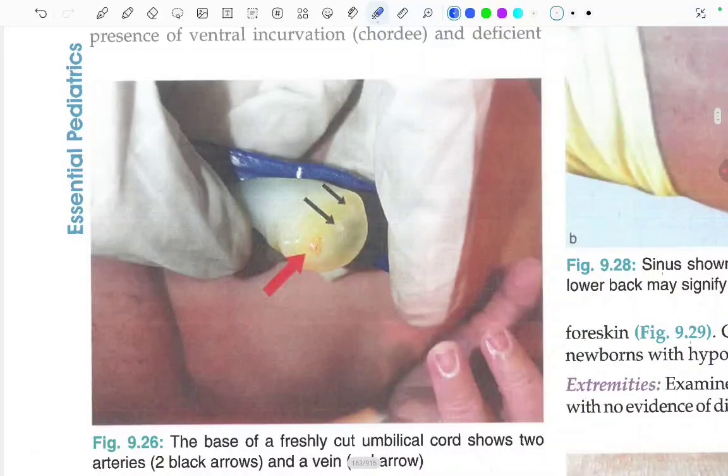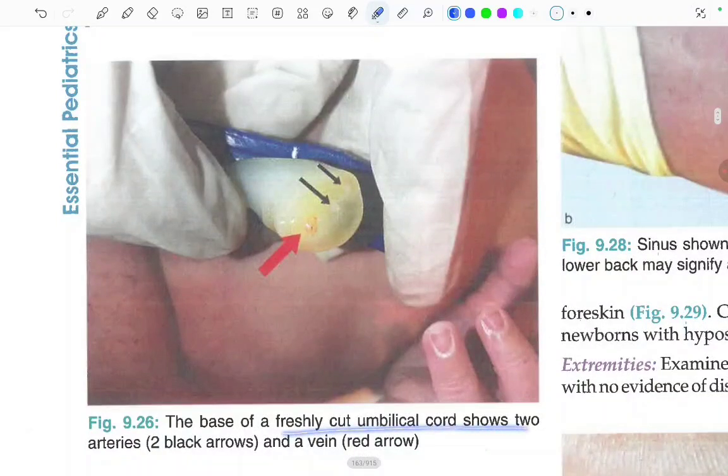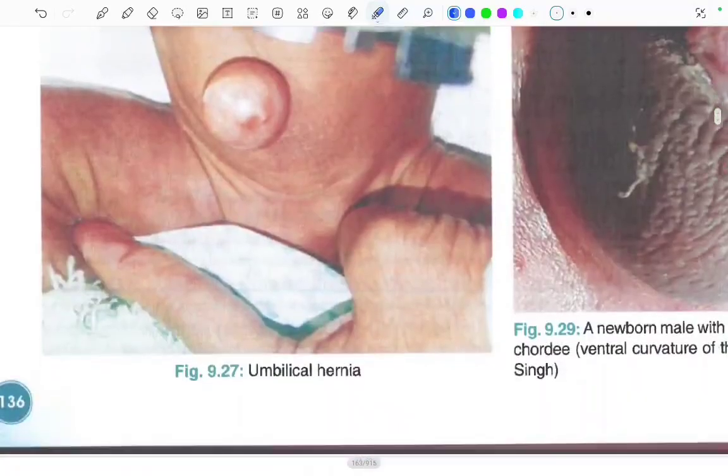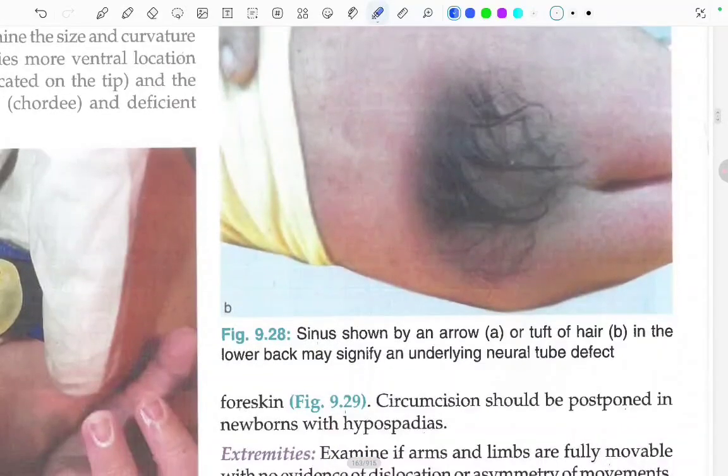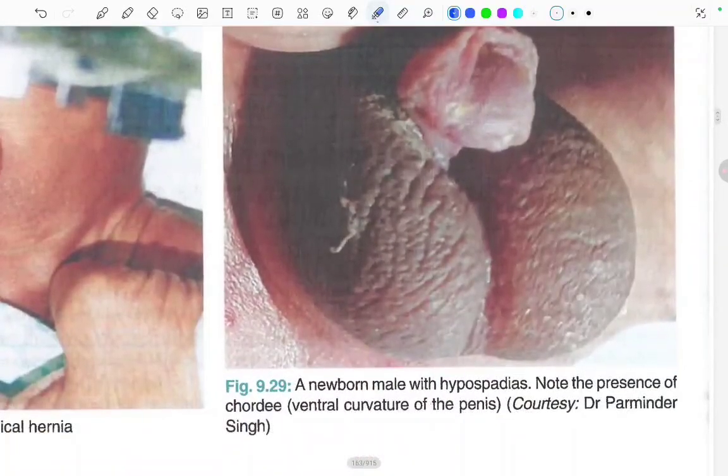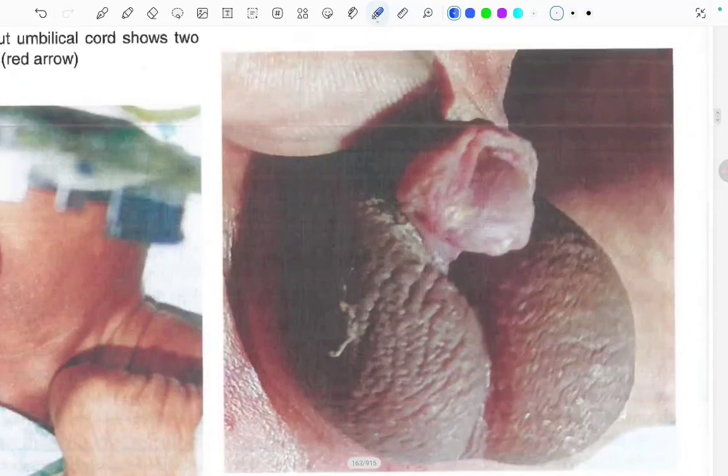In this image, what we can see, base of a freshly cut umbilical cord shows two arteries in the black arrows and a vein in the red arrow. These are the two arteries and this is a vein. In this image, we can see umbilical hernia. We already saw this 28 image, and in this image we can see what? A newborn male with hypospadias. Note the presence of the chordae, ventral curvature of the penis. See, there is a ventral curvature of the penis which can be appreciated.